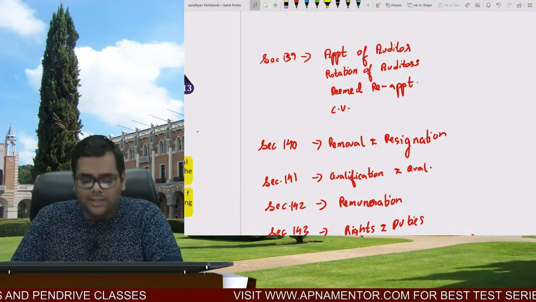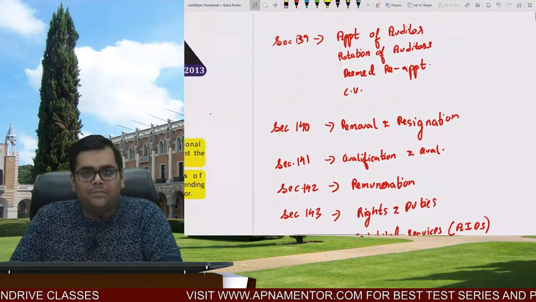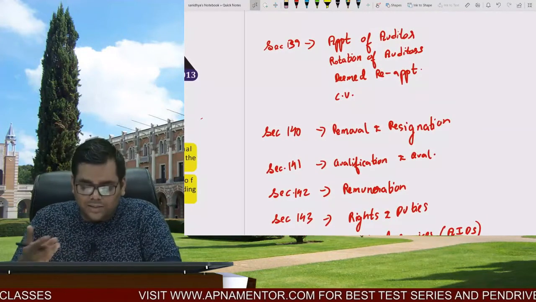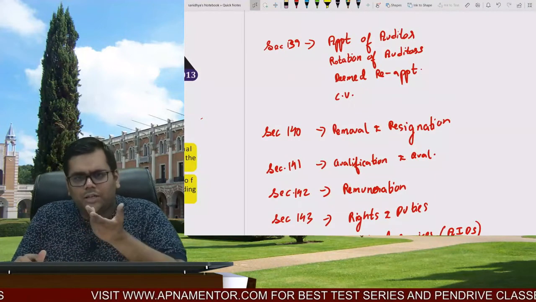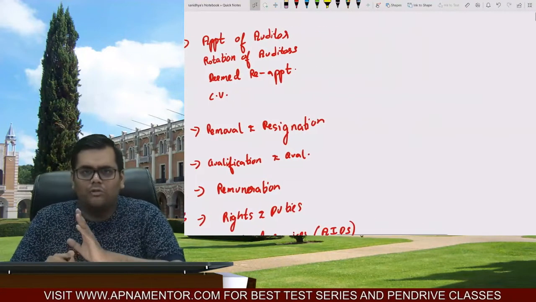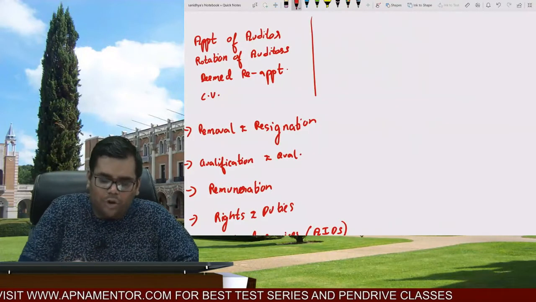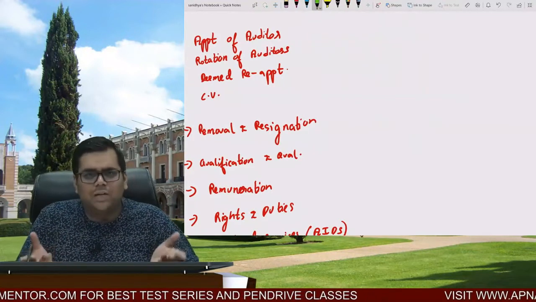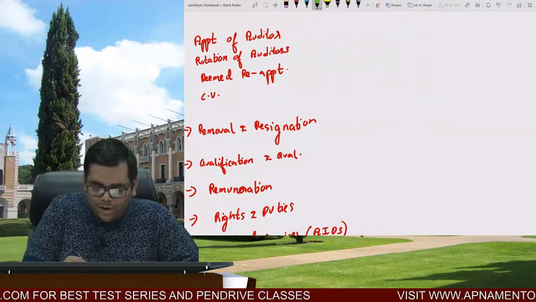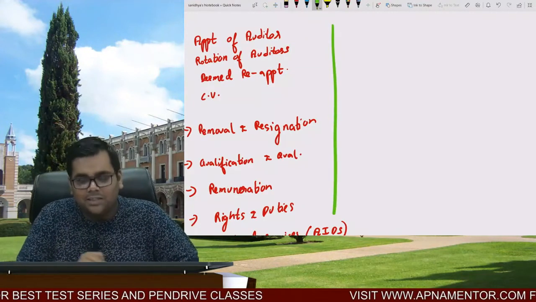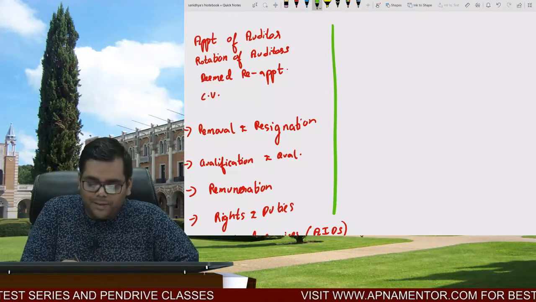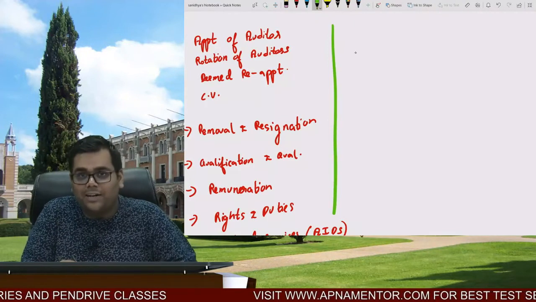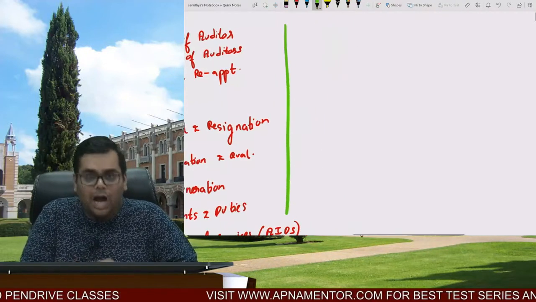Now one more important thing, let us say in the exam the question is asked upon section 139, let us say rotation of auditors. Then in that situation, how are we going to write, how are we going to present? A normal student will present that, as per section 139 of Companies Act 2013. But because you are the student of Sanidhya Saraf sir, you have to present in the given manner, using all the information that I have provided you, right? How will you start your answer?